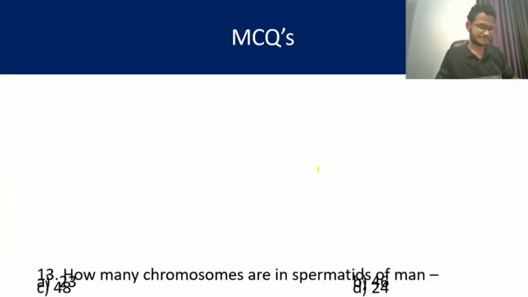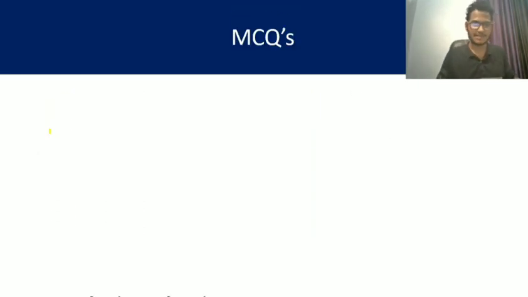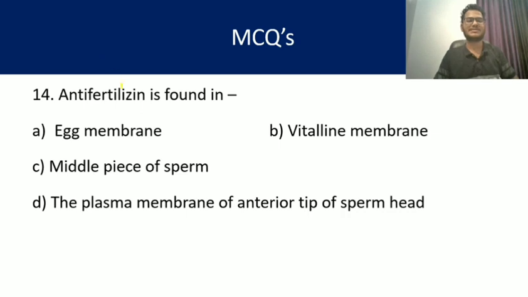Question number 13. How many chromosomes are in spermatids of man? Spermatids are produced before their differentiation in structure to form the spermatozoa or sperm. So spermatids are haploid, meaning a total of 23 chromosomes are there in spermatids of man. Answer is A.